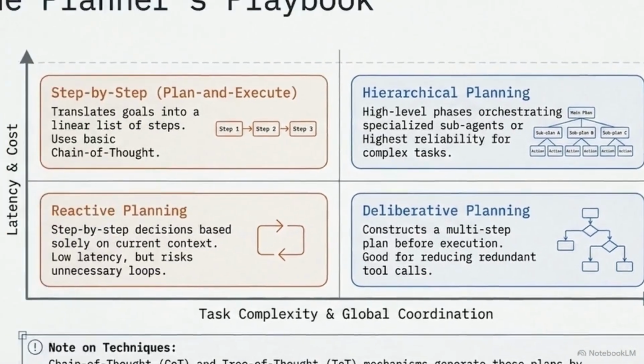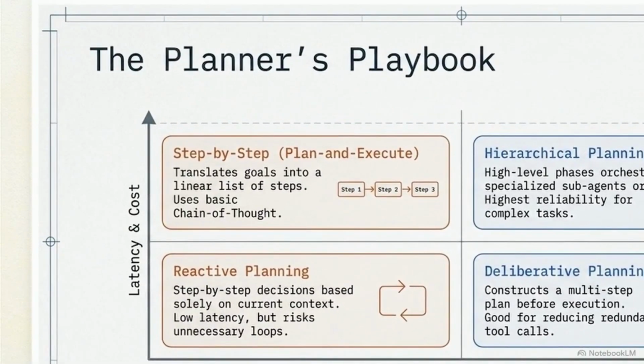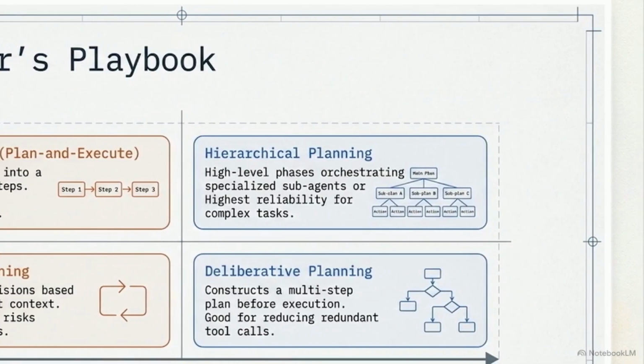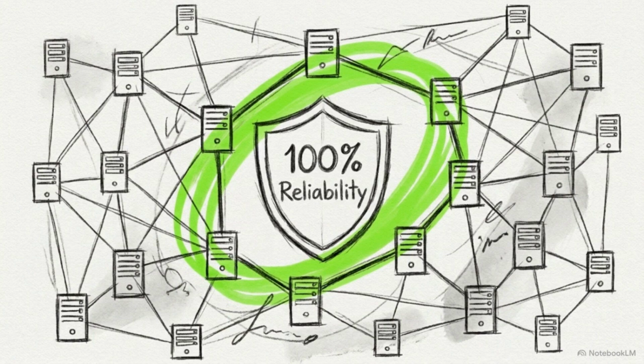Moving up, step-by-step planning utilizes chain-of-thought techniques to force the model to translate a broad goal into a strict, linear list of instructions. Finally, in the top right, hierarchical planning deploys a top-level orchestrator model that delegates individual phases to highly specialized subagents, maximizing task reliability. The engineering reality is stark.